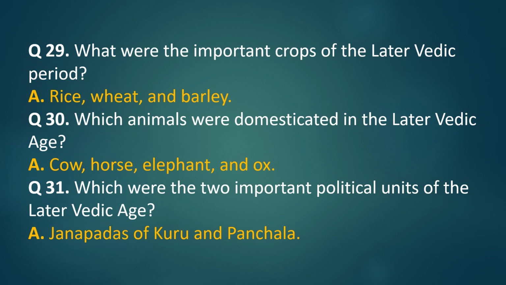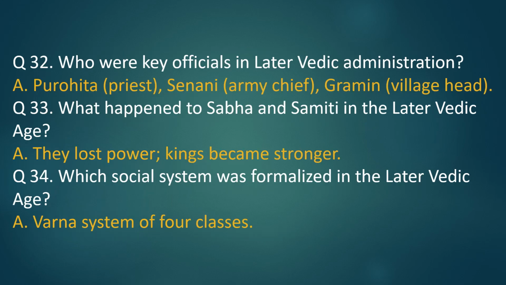Question 30. Which animals were domesticated in the later Vedic age? Answer. Cow, horse, elephant, and ox. Question 31. Which were the two important political units of the later Vedic age? Answer. Janapadas of Kuru and Panchala. Question 32. Who were key officials in later Vedic administration? Answer. Purohita, priest, Senani, army chief, Gramini, village head.